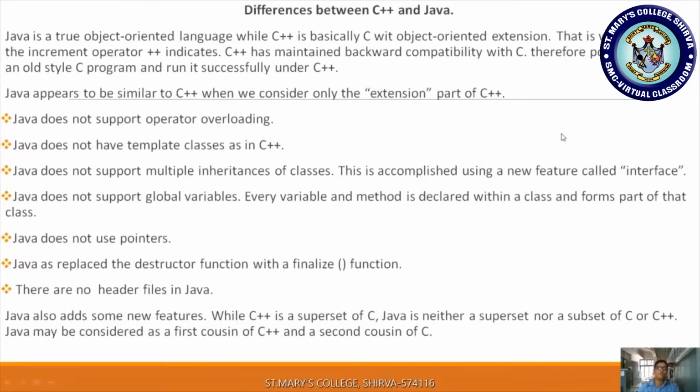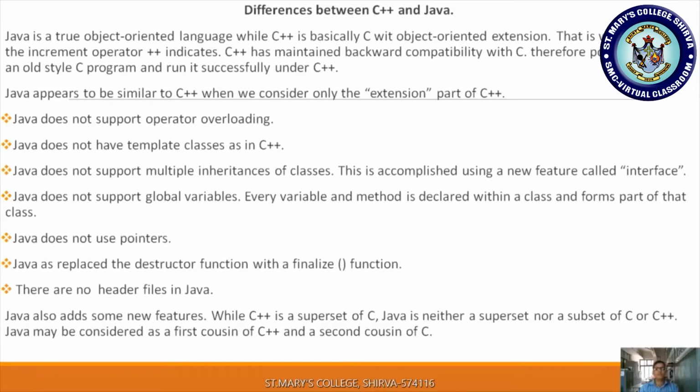Now let us see the difference between C++ and Java. Already I suggested that Java is a true object oriented language, whereas C++ is basically C with object oriented extensions. C++ is similar to C with additional extensions. That is what exactly the increment operator ++ indicates: C with extension, meaning it supports C and some additional features.